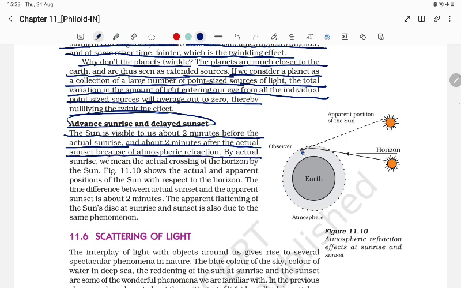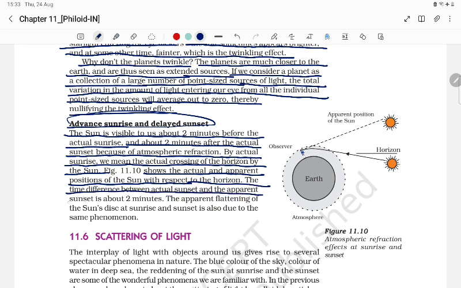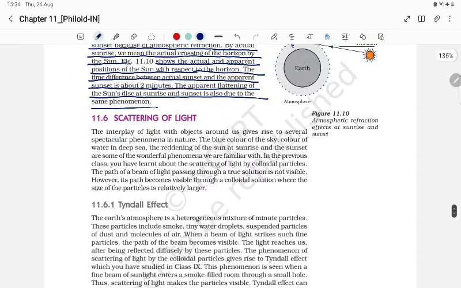By the actual sunrise, we mean the actual crossing of the horizon by the sun. The figure shows the actual and apparent position of the sun with respect to the horizon. The time difference between the actual sunset and the apparent sunset is 2 minutes. The apparent flickering of the sun's disk at sunrise and sunset is also due to the same phenomenon.